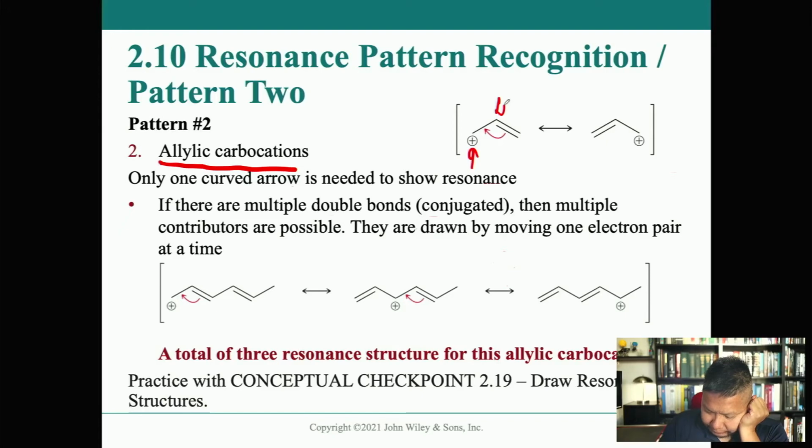Since whoever drew this diagram already drew that arrow there, we can also draw this arrow backwards to reform the other one. Because we know that these resonance structures contribute to something in between.